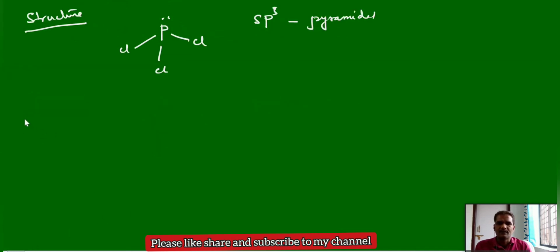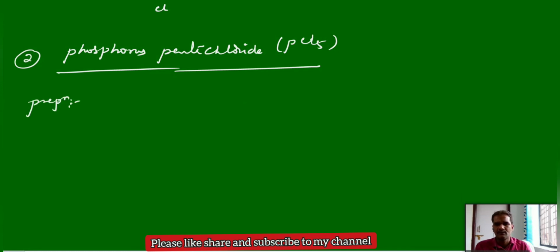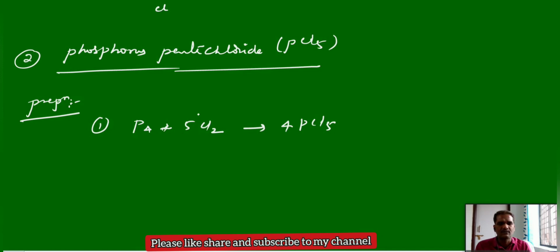Next, PCl5. The second important phosphorus halide, phosphorus pentachloride, PCl5. Again, preparation as usual. In the first one, PCl3, we took a limited supply of chlorine. Here you take excess chlorine, P4 plus 5Cl2, and it can give PCl5. This is the same direct combination of phosphorus with chlorine, but with excess chlorine.